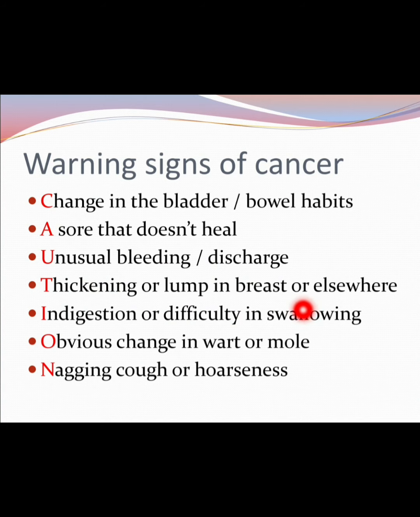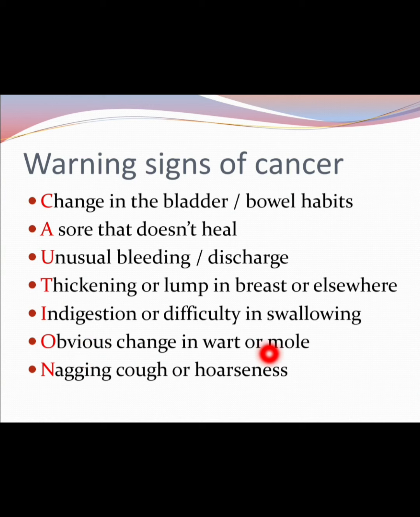Mostly the lumps in the breast are benign, but if there is a lump in the breast, the person is more susceptible to get cancer. Then indigestion or difficulty in swallowing can indicate that the person has oral cancer, esophageal cancer, or throat cancer. Then obvious change in a wart or mole, either excessive proliferation, or signs or symptoms like bleeding or itching.